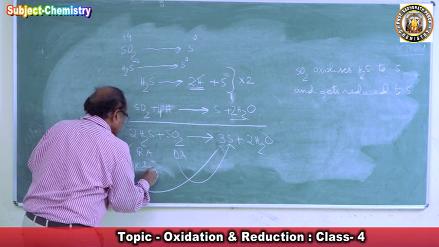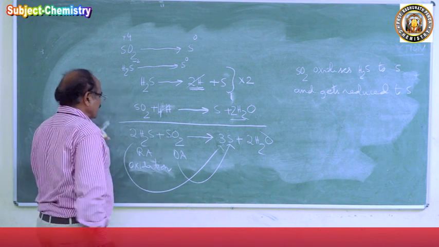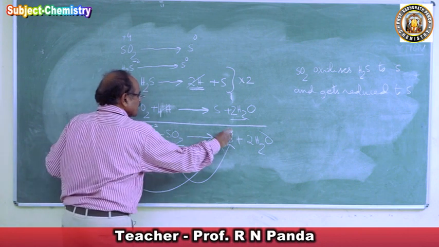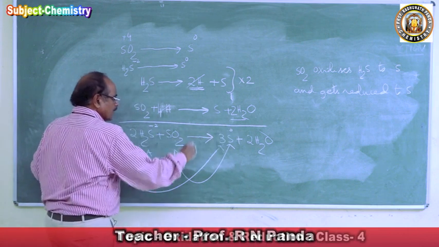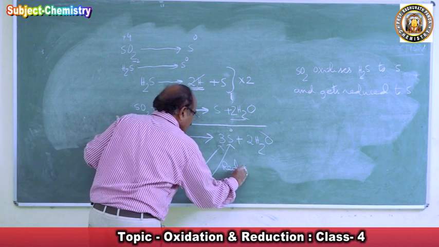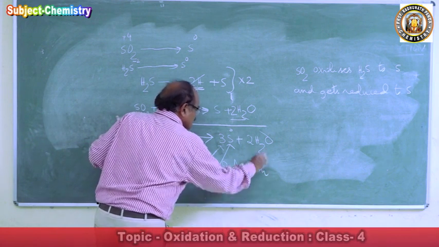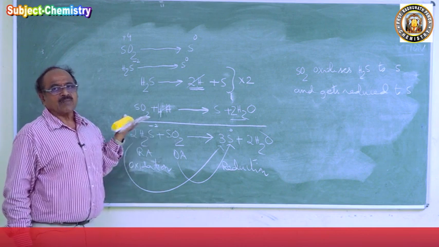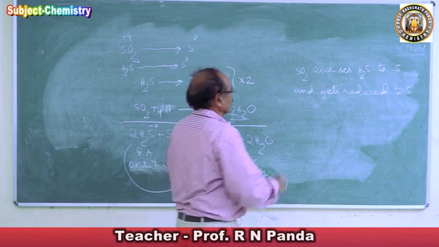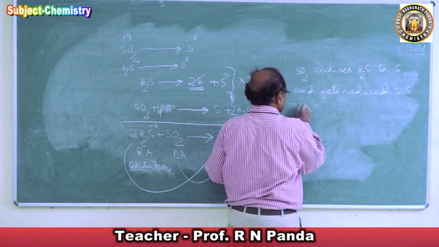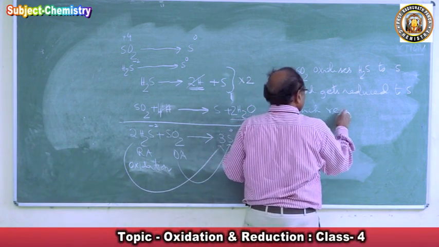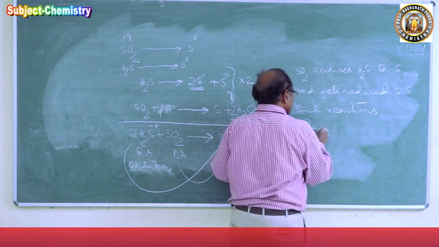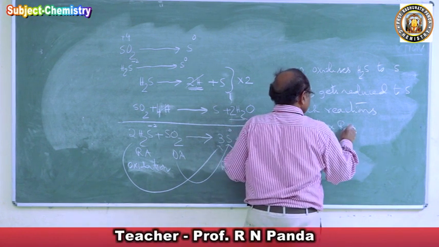Sorry, I have made one mistake here. H2S to sulfur is oxidation. Why? It is -2, it becomes 0, oxidation. And sulfur dioxide to sulfur is what? Reduction. So in the same reaction, you have oxidation and reduction simultaneously. So these reactions are called redox reactions.